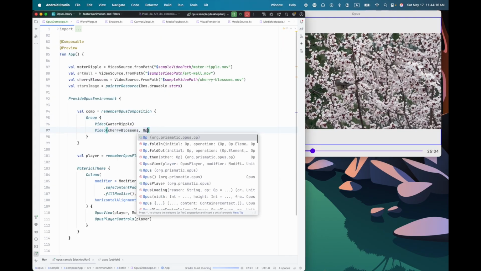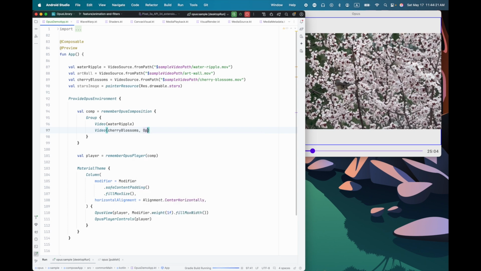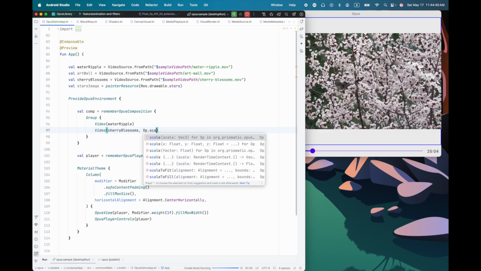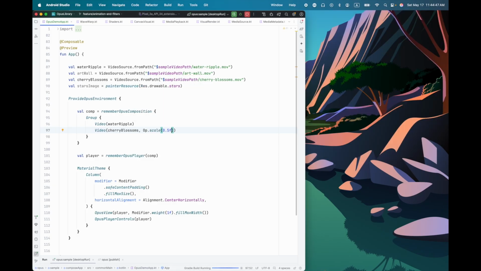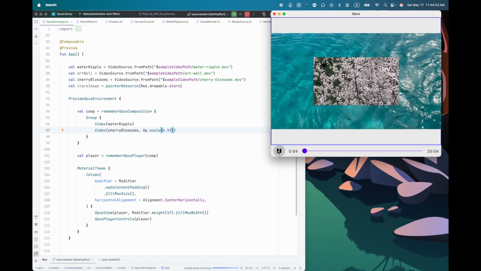So just like Compose UI has modifiers, we have operators. They're basically the same thing as modifiers. We just needed a different name for them because you use Compose UI and Opus together quite frequently. We didn't want to have something also called modifier that would be confusing. So we have operator, and I can say, let's scale this to 50%. And now we can see both at once.